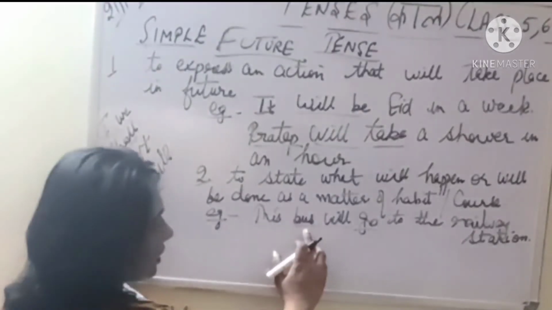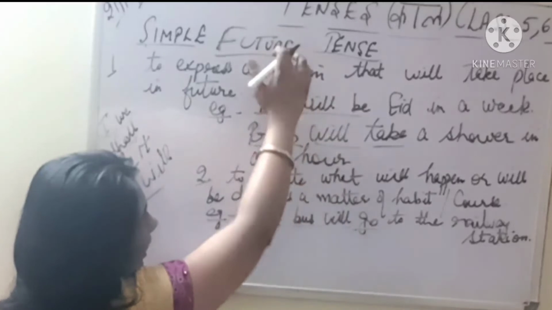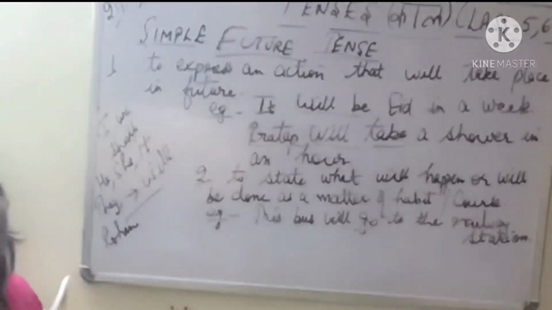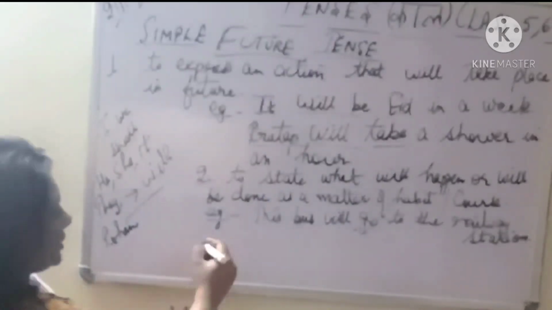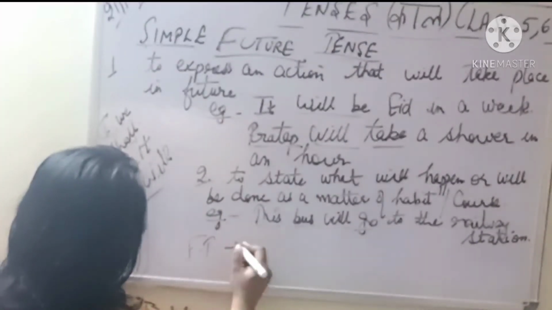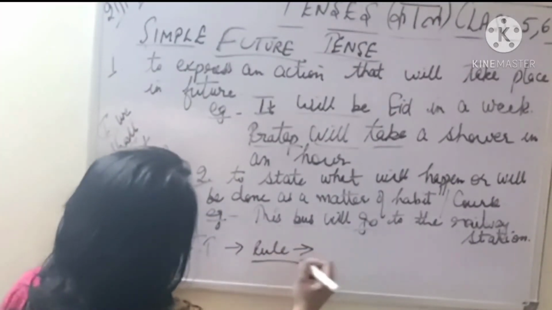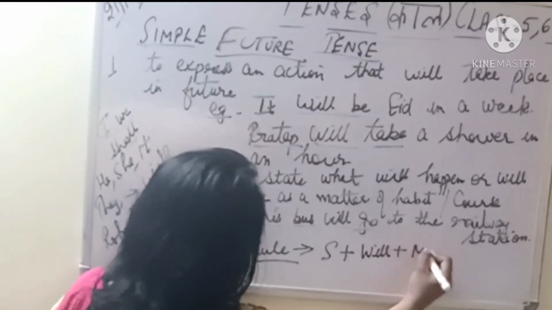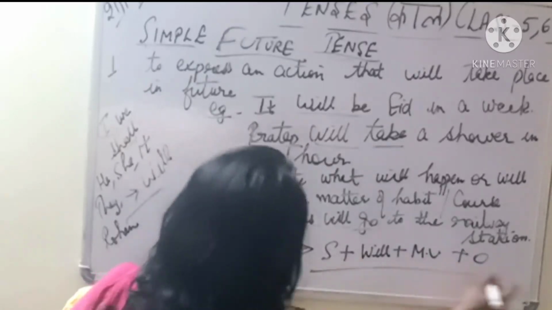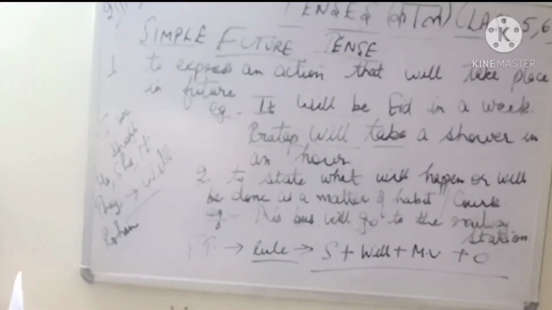So this bus will, since we have the future tense and we have used the first form of verb, because in the future tense the rule says we always have subject plus will plus your main verb plus your object. So these rules we will be doing.